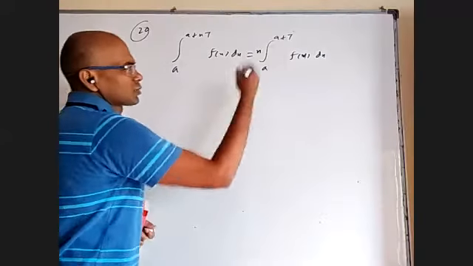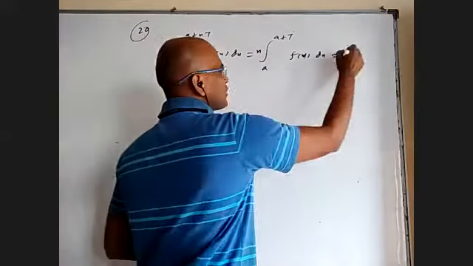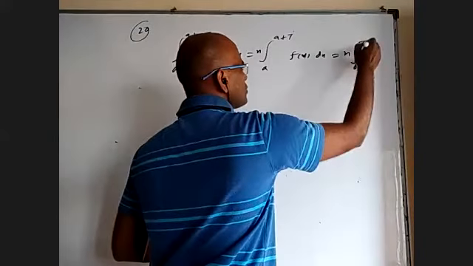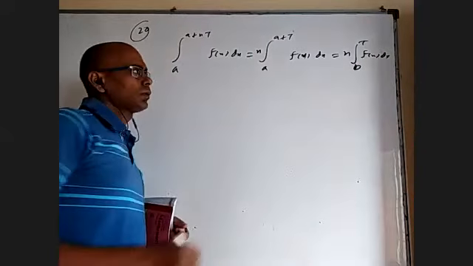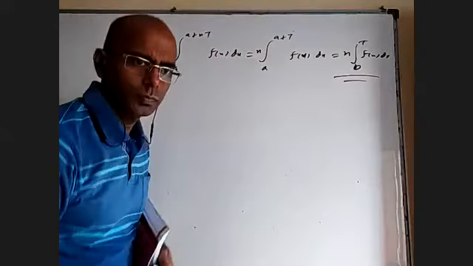Actually, it is 0 to t also. Here they did not ask, but we also wrote n times 0 to t f of x. But this part is not required now.